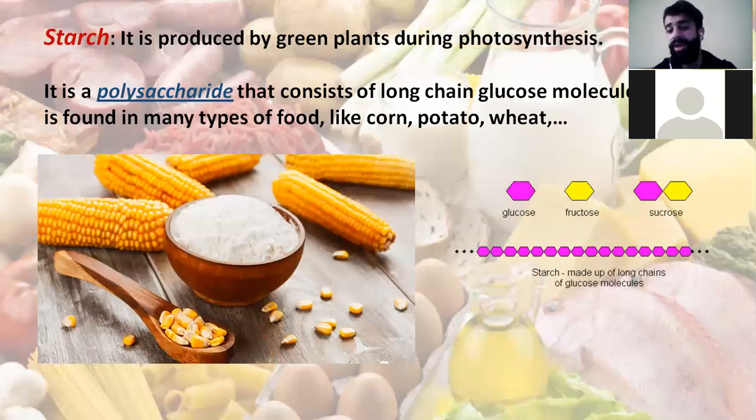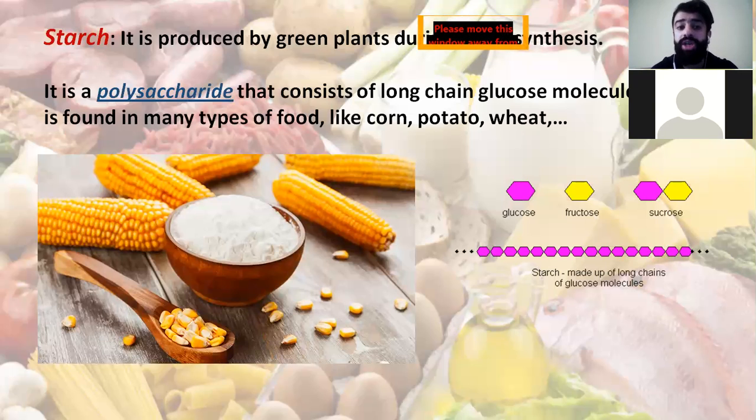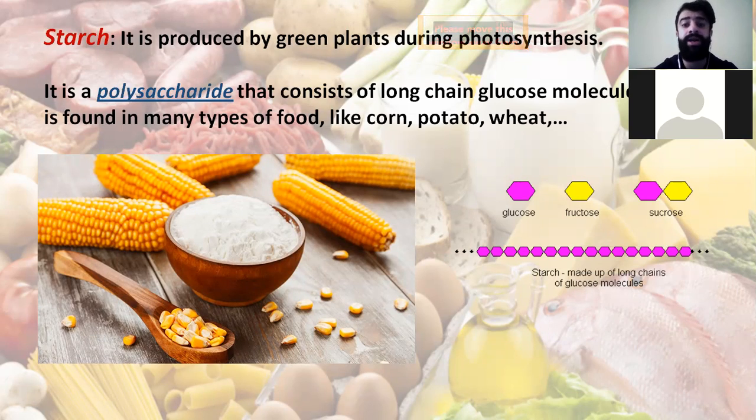For example, here we're talking about starch. Starch, all of you know that it's produced by green plants through the process of photosynthesis. It's tested by the iodine test. Whenever it gives a dark blue color, it means that we have starch. So starch is an example of the complex form of carbohydrates, an example of polysaccharides.